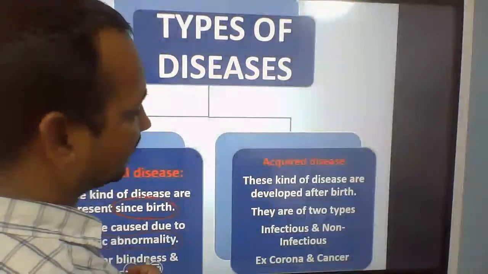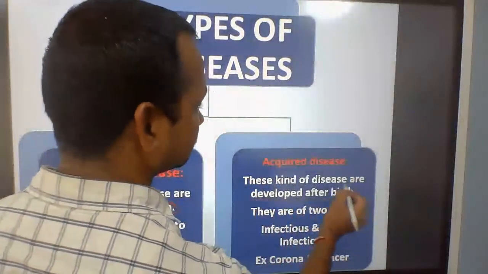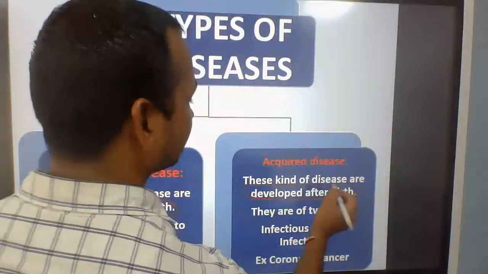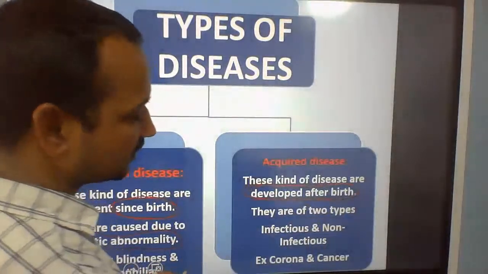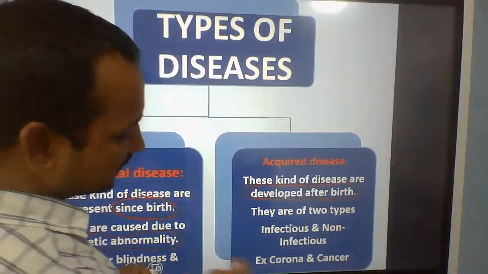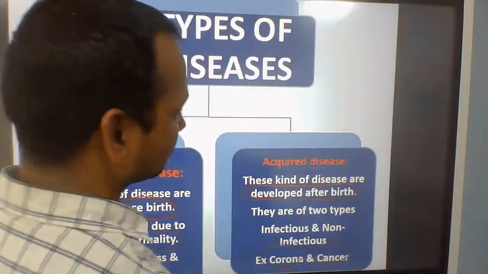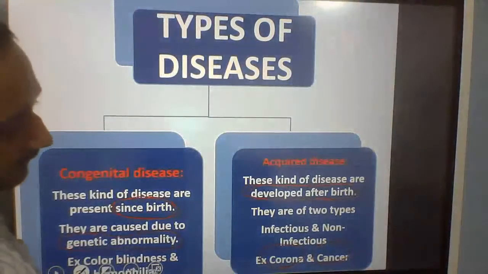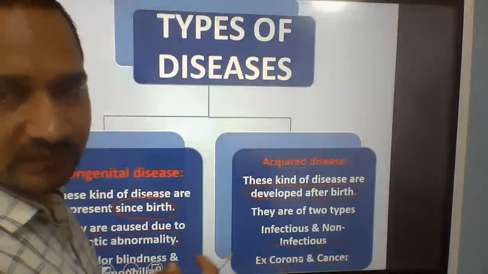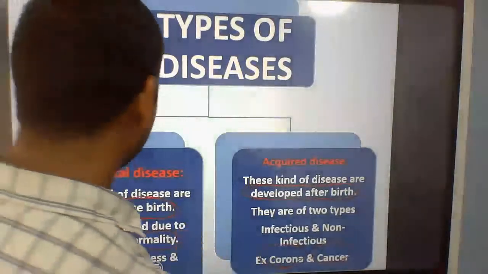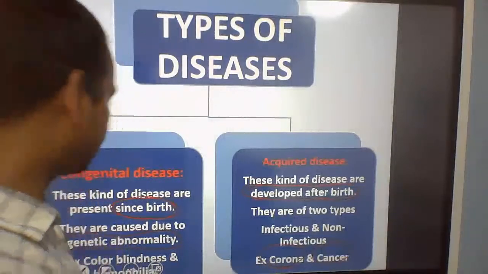Another disease, acquired disease: these kinds of disease develop after birth. There are 2 types, infectious and non-infectious. For example, corona and cancer. Cancer, we acquire it from our surroundings. Corona also we acquire. Okay, very good. I am getting the answers and you people are writing the correct answer.